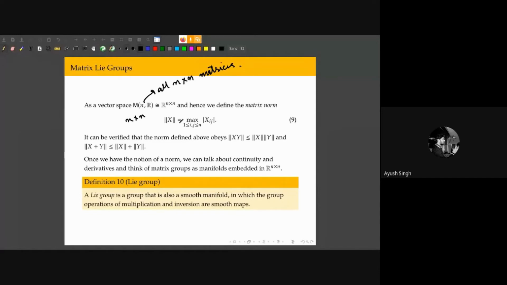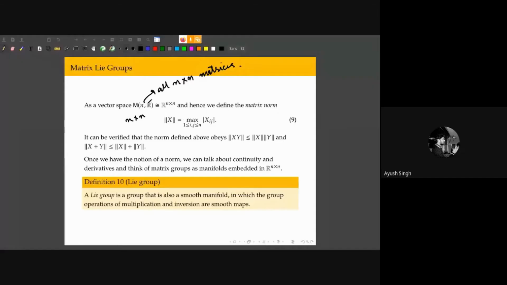Now we can think of this set of matrices as a vector space, and then we can define a norm. There's a vector space, and we have vectors inside. The matrices we are now going to call our vectors in an abstract vector space. And in that vector space, we can define norms of vectors. The norm is defined very simply here: we just take the maximum element of the matrix. I write down the n by n array, pick out the maximum element, and call that the norm.